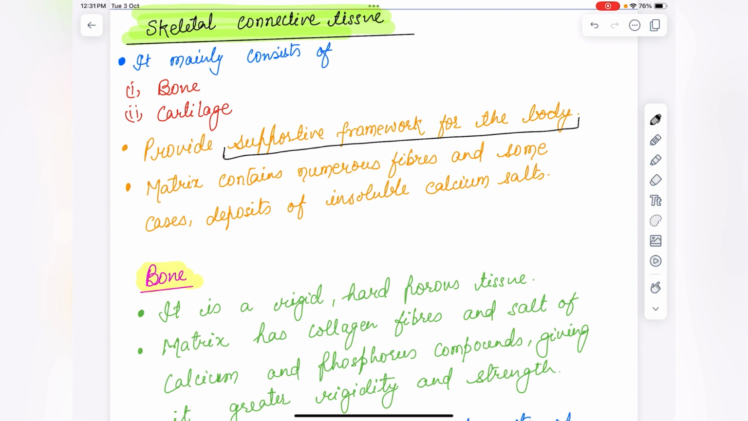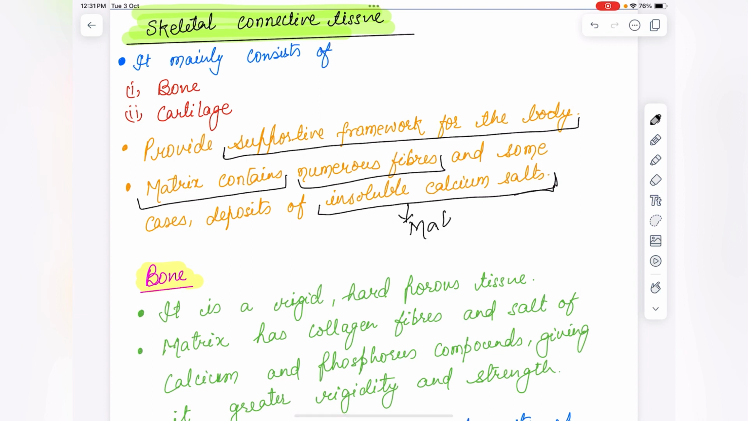Matrix contains numerous fibers and in some cases deposits of insoluble calcium salts. In this, the matrix will contain numerous fibers, and there will be insoluble calcium salts present in the matrix of bones. What is the matrix? It is the ground substance, in which insoluble calcium salts will be present. Where will these be present? Calcium salts will be present in bones.